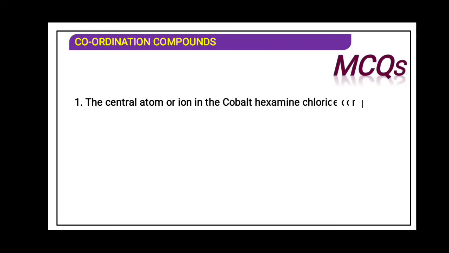The central atom or ion in the cobalt hexaamine chloride complex is: A, cobalt; B, ammonia; C, nitrogen; D, chlorine. So what is your answer? Cobalt, right answer.